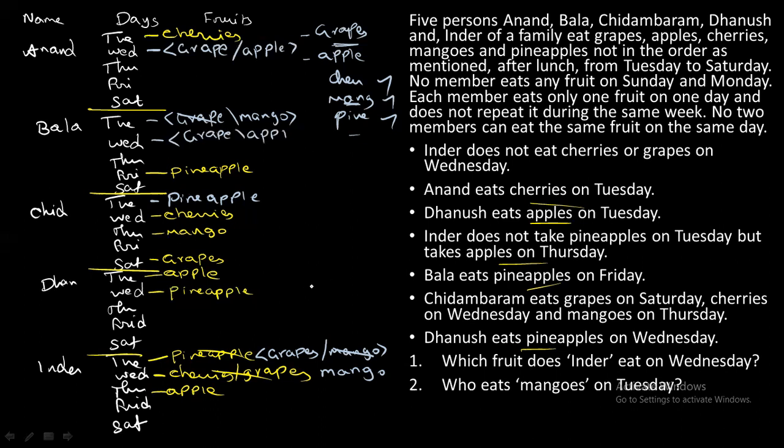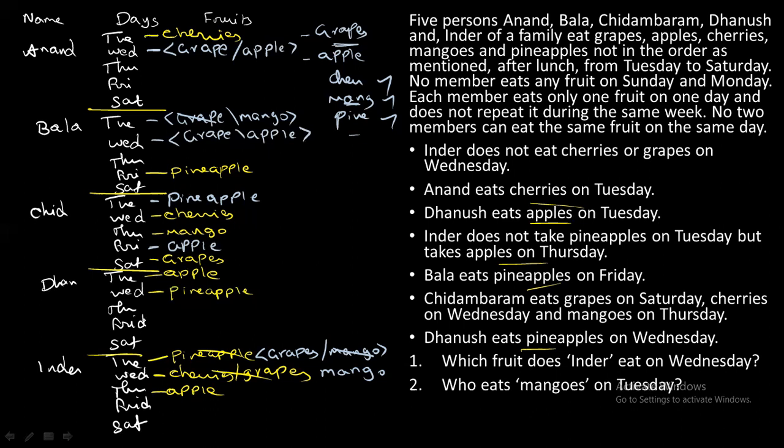Okay, we have fixed Wednesday now. Before that, we have Chidambaram. Chidambaram eats pineapple on Tuesday, cherries on Wednesday, mango on Thursday, and grapes on Saturday. Now you have only one fruit pending. We fixed pineapple, mango, cherries, so we have apple pending, right? So we can fix apple for Chidambaram on Friday. So we fixed all 5 fruits for Chidambaram now.